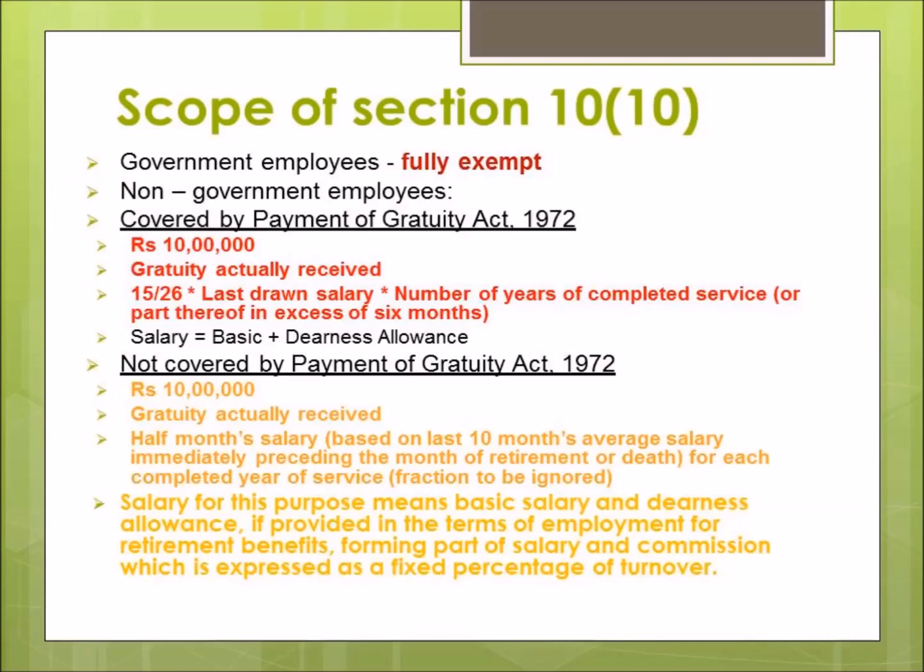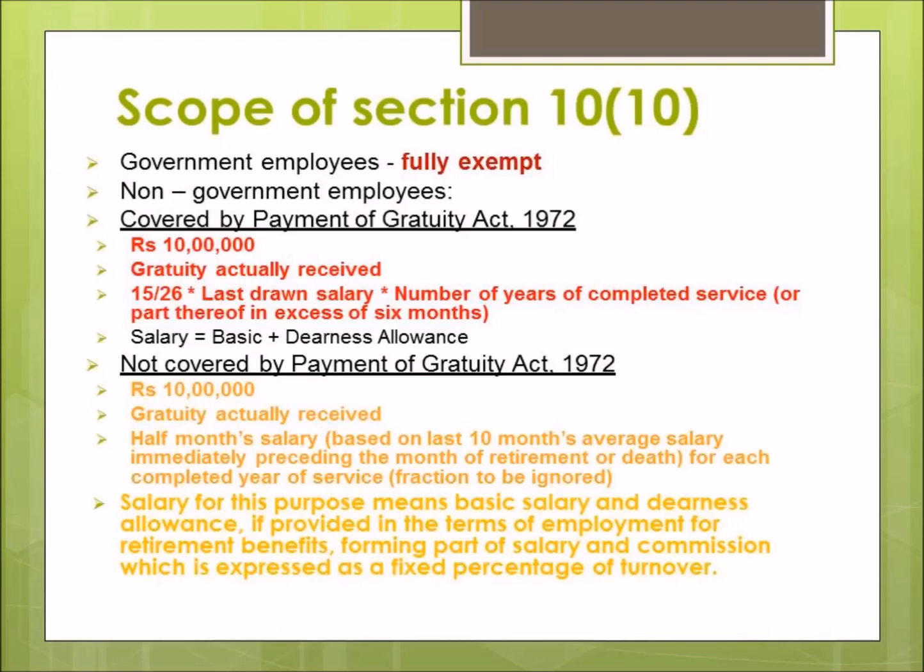So what salary will mean in this formula will be the basic salary plus DA only if it is provided in terms of employment for retirement benefit forming part of salary, and whatever commission is expressed as a fixed percentage of turnover. We'll add up these three and get salary for the purpose of this formula of half month salary into 10 months average salary into the number of completed years of services.